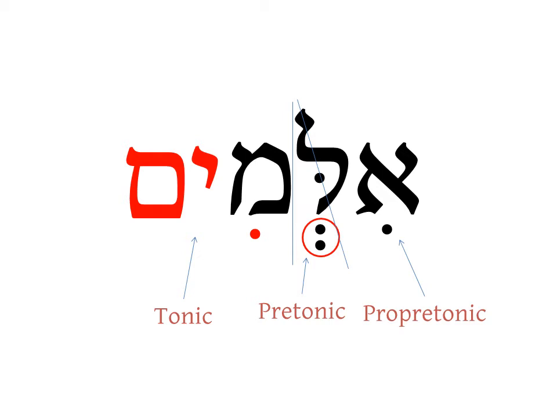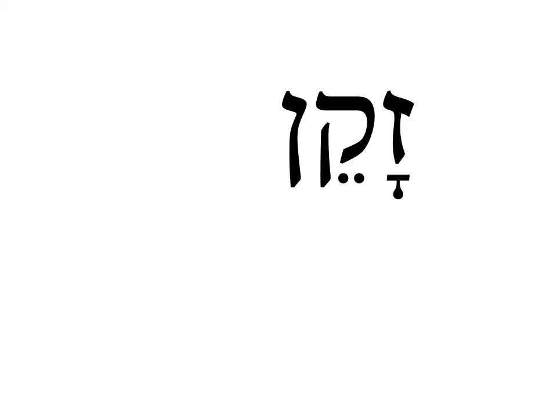Just as we saw with navi in the previous video, so also with illam, the feminine singular, illama, a woman who is unable to speak, and the feminine plural, illamot, women who are unable to speak, will also show reduction of the vowel under the lamed to a shava. Illam, illama, illamim, illamot.